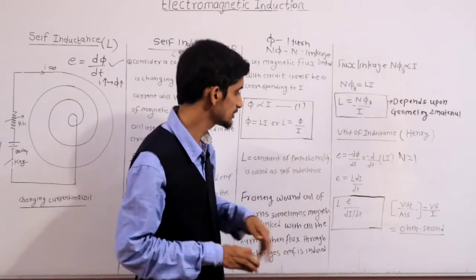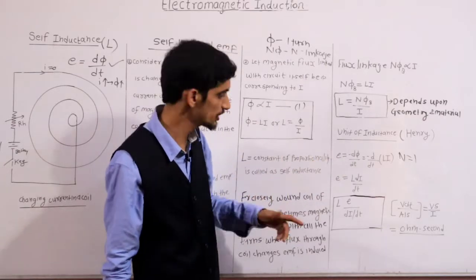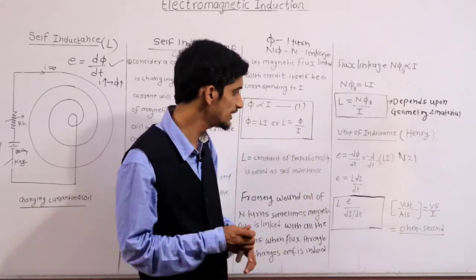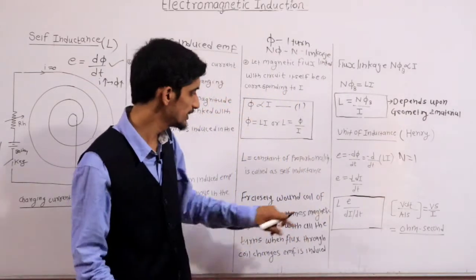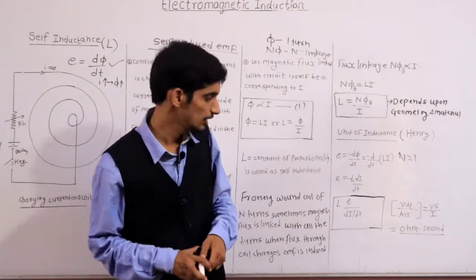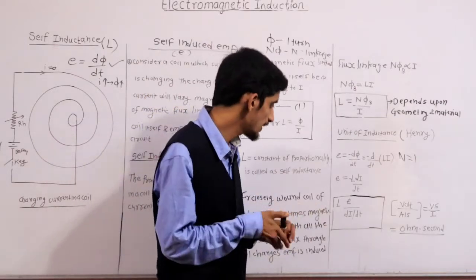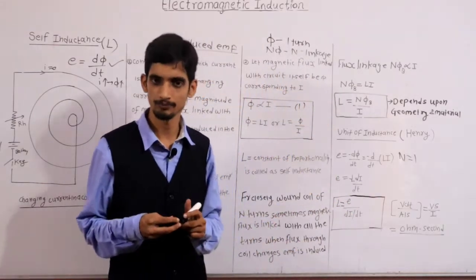So in that case, what happens? E is equal to L constant, so I have taken it out of the differentiation. So E is equal to L into di by dt with minus sign. Otherwise, you take the magnitude. So E is equal to minus L di by dt. Now I want to find out L. So L is equal to what? L is equal to E upon di upon dt.